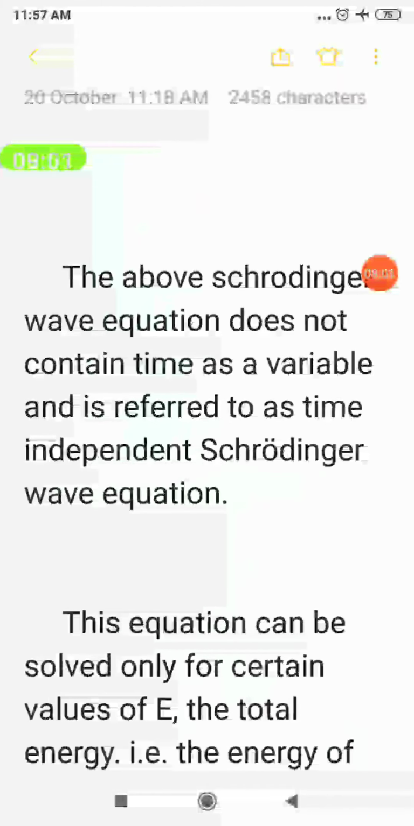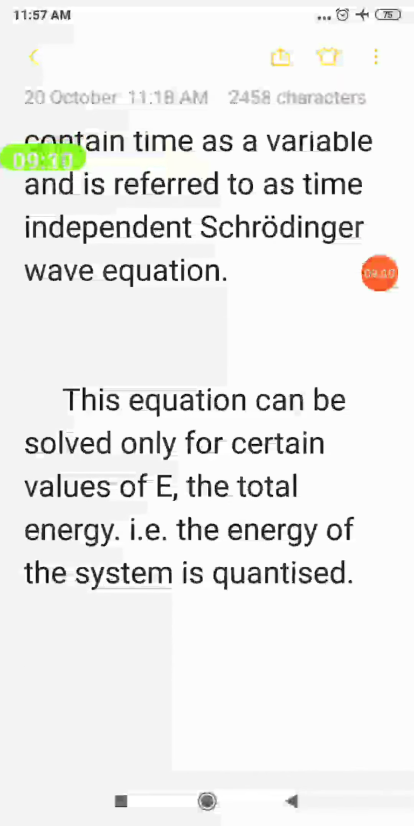Okay, and this equation cannot be solved for all the values. We cannot solve for all energy values. It can be solved only for particular energy values. So what do we say from this? That is why the energy of electron is quantized. Because if it could be solved for all values, energy would be emitted continuously. But here it can be solved only for particular values. So we can say the energy of the system is quantized. Okay? So for whichever energy values this equation can be solved, those permitted energy values are called as eigen values.